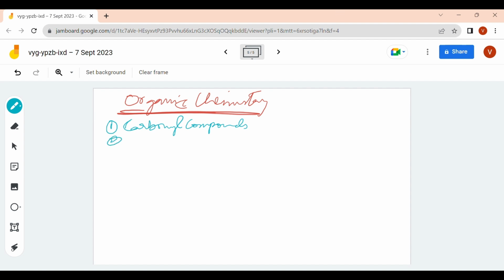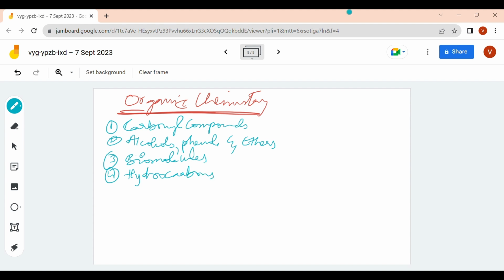Your second chapter is alcohols, phenols and ethers. Then comes your biomolecules, which is a completely theory based chapter, no need for problems. And then comes your hydrocarbons, a very important chapter. These two are very important chapters.